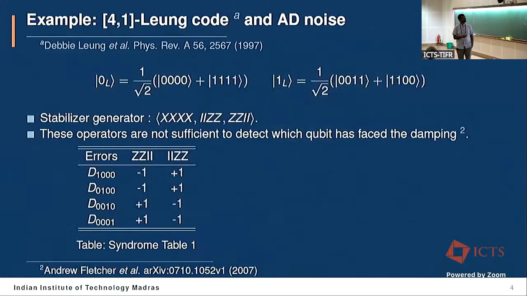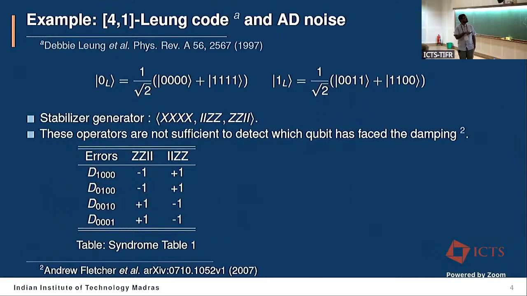For example, consider this 4-qubit code, which is a noise-adapted code; it can correct only the amplitude damping noise process. It has a stabilizer generator like this. But as you can see, if I want to detect the syndromes, I have a degeneracy in the syndrome table.